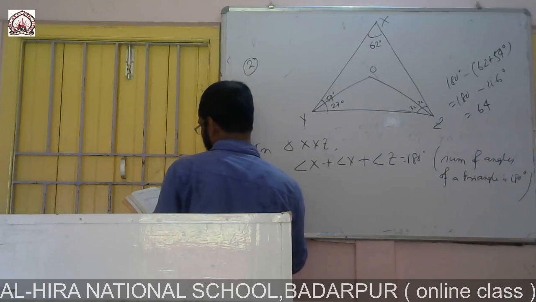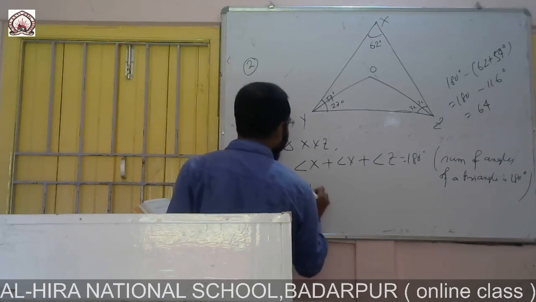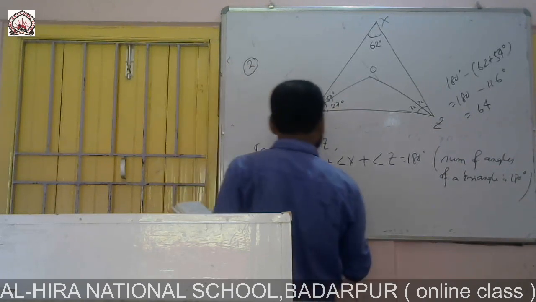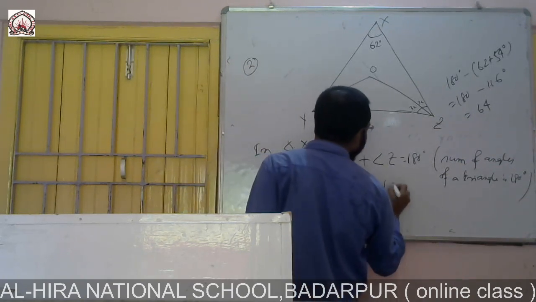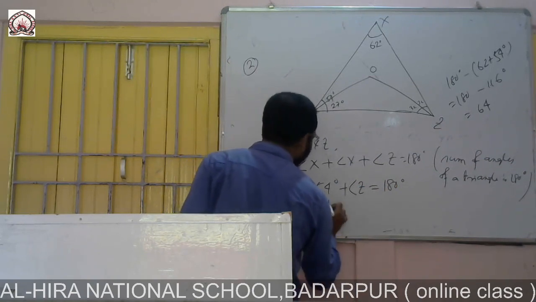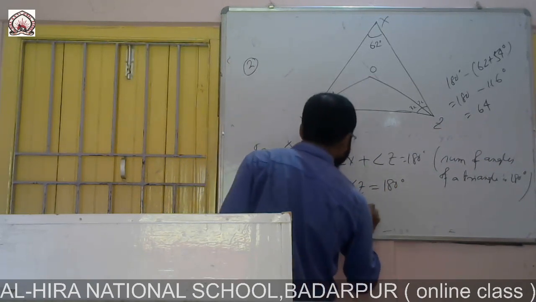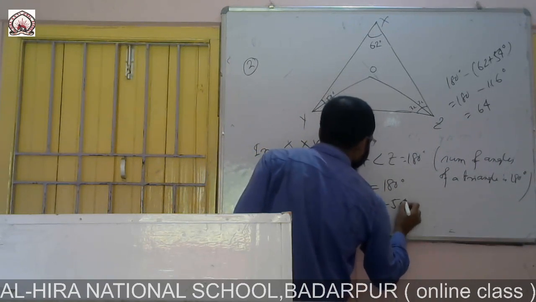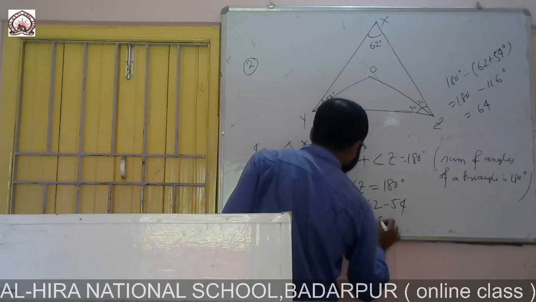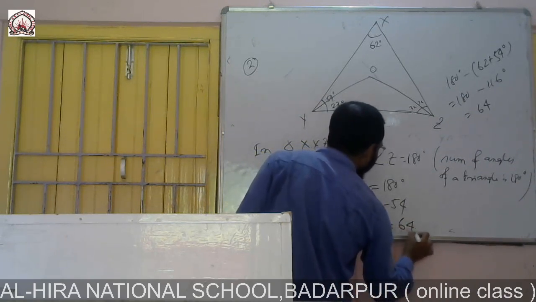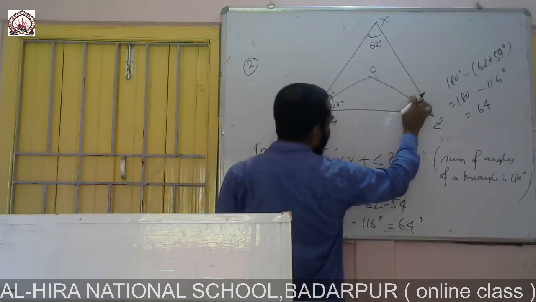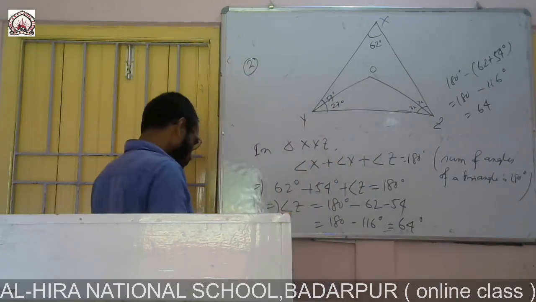X is given 62, Y is given 54, Z is not given. So angle Z is 180 minus 62 minus 54, which is 180 minus 116, which is 64. So if angle Z is 64, then since it is bisected, this will be 32, this will be 32.